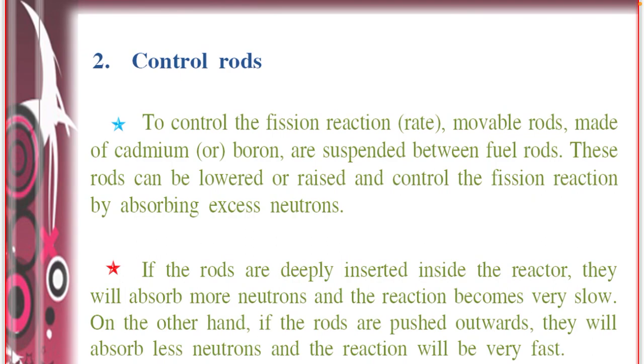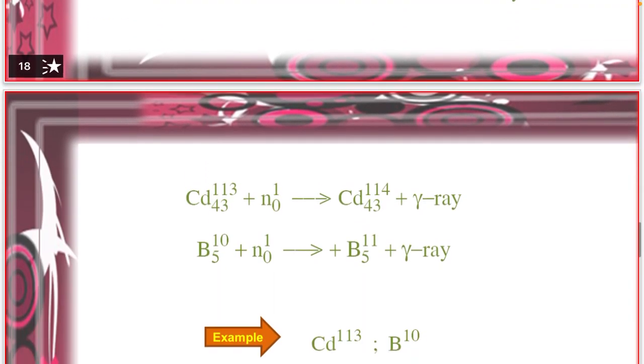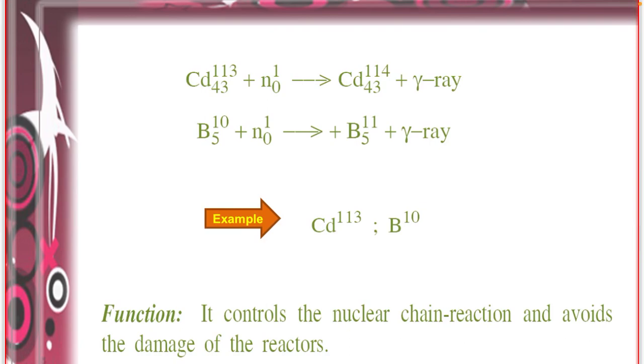When excess neutrons are produced and we insert these control rods between the fuel rods, the control rods absorb the excess neutrons in the reactor core. That will be clearly shown in the reaction. Cadmium and boron both act as control rods. They absorb excess neutrons in the reactor core, thereby the chain reaction is controlled.